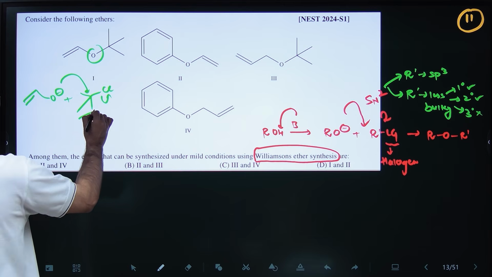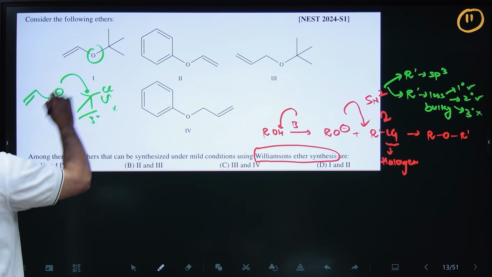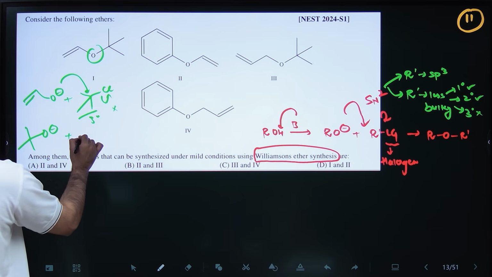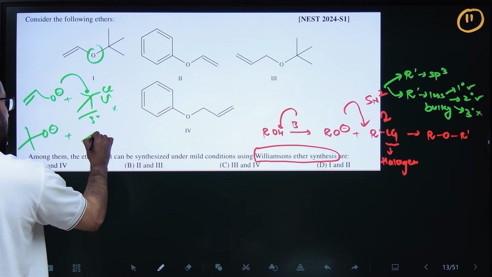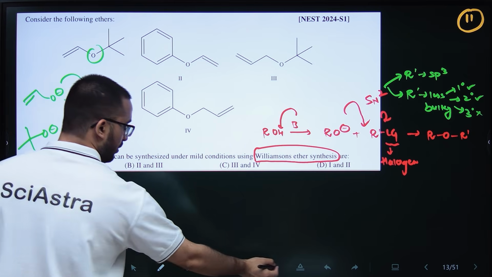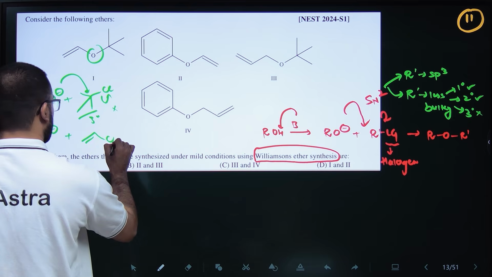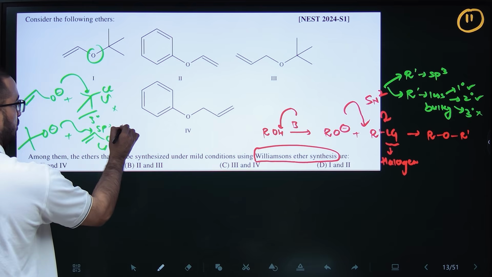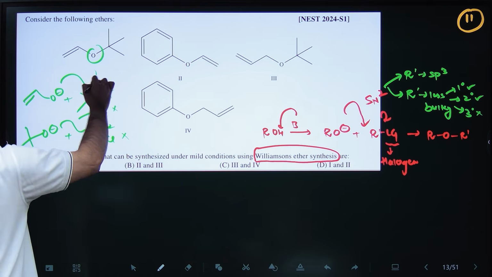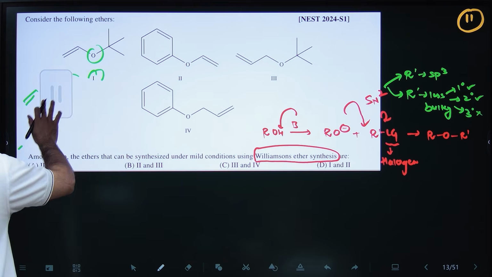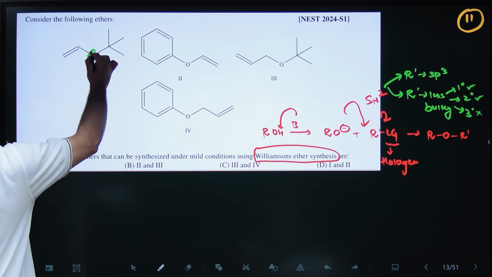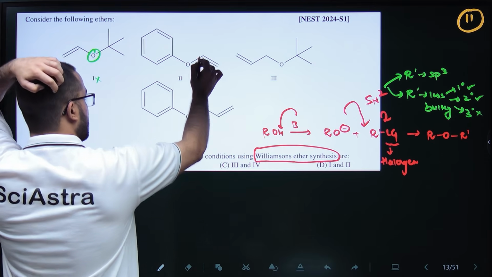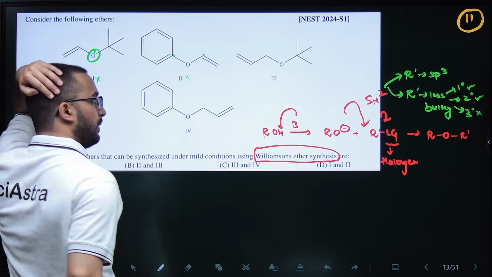But this is a 3 degree carbon, so this can't happen. Or that alkoxy ion O minus can attack at this chloride. Again, this is an sp2 carbon, so this also can't happen. So basically this ether can't be formed through Williamson ether synthesis. Similarly, this is an sp2 carbon, this is an sp2 carbon, can't be formed.